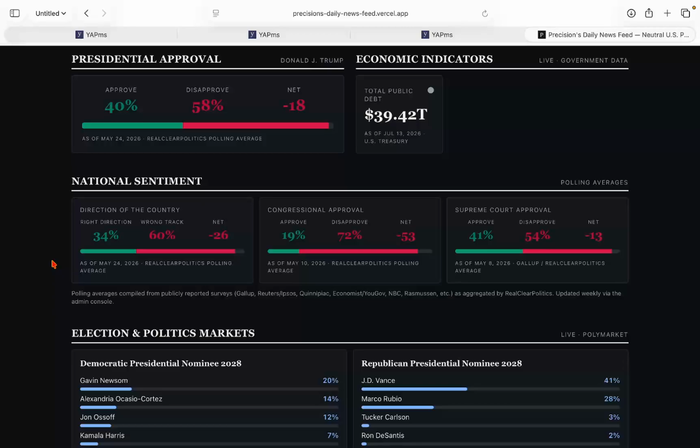But Supreme Court approval rating, I just want to go over this really quick because a few videos ago I did that as well, and some numbers have changed, especially with the 2028 odds. 41% approve of the Supreme Court overall and 54% disapprove. They actually just had a ruling, a couple weeks ago or something like that, on birthright citizenship, in favor of Democrats. And that's a net negative of 13 points, underwater.